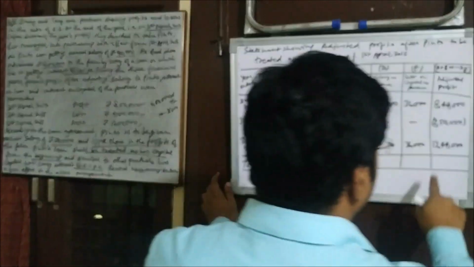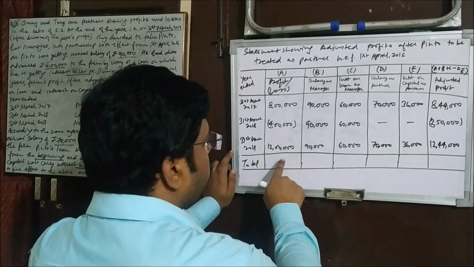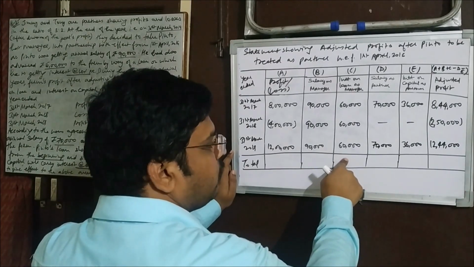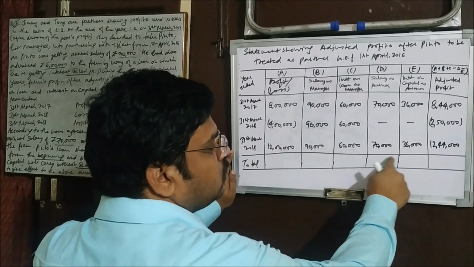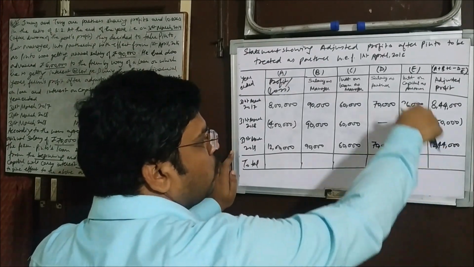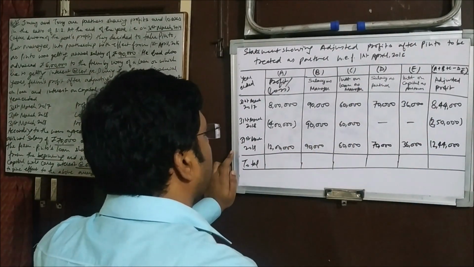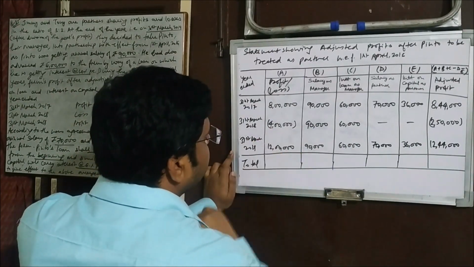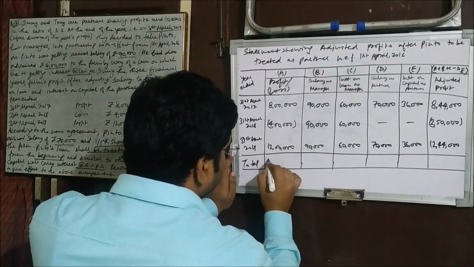Now this is 12,44,000. How? 12 lakh plus 90,000 is 12,90,000, plus 60,000 is 13,50,000, minus 70,000 and minus 36,000. Then we get 12,44,000. Now you'll have to make the total of all the columns. So here, 20 lakh minus 4 lakh is 16 lakh.